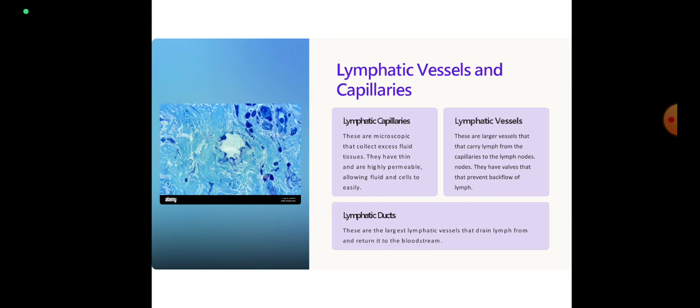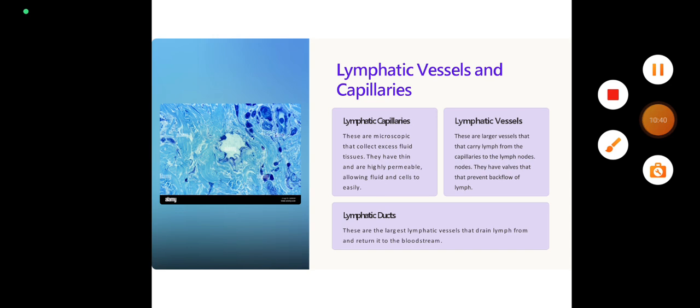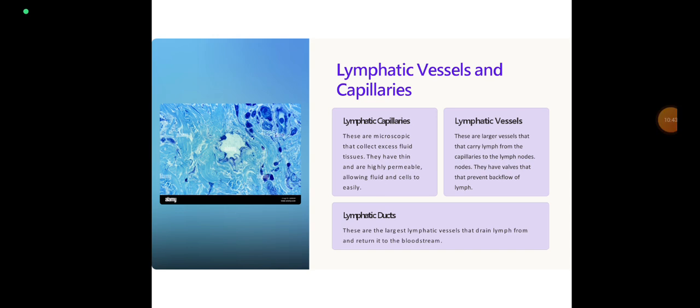Lymph vessels. Lymph vessels are larger vessels that carry lymph from the capillaries to the lymph node. They have valves in their walls that prevent backflow of lymph. Next, lymphatic ducts. These are the larger lymphatic vessels that drain lymph and return it to the bloodstream.